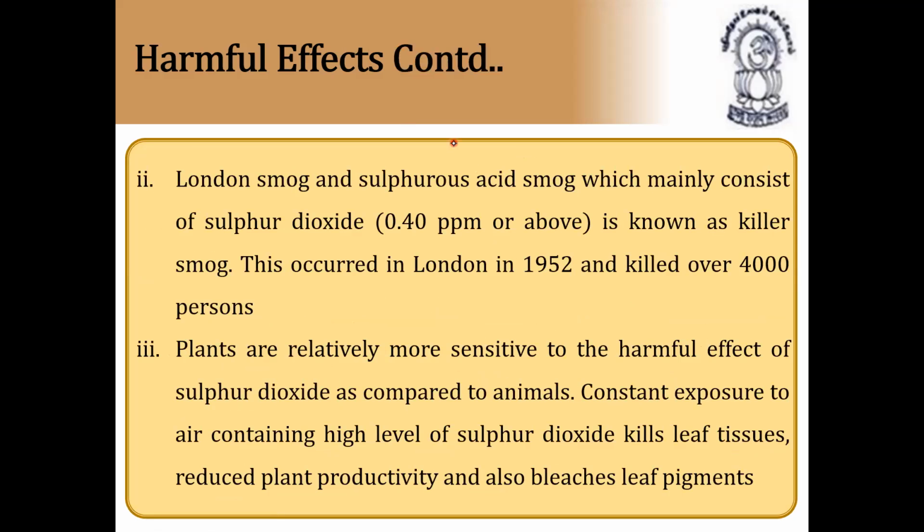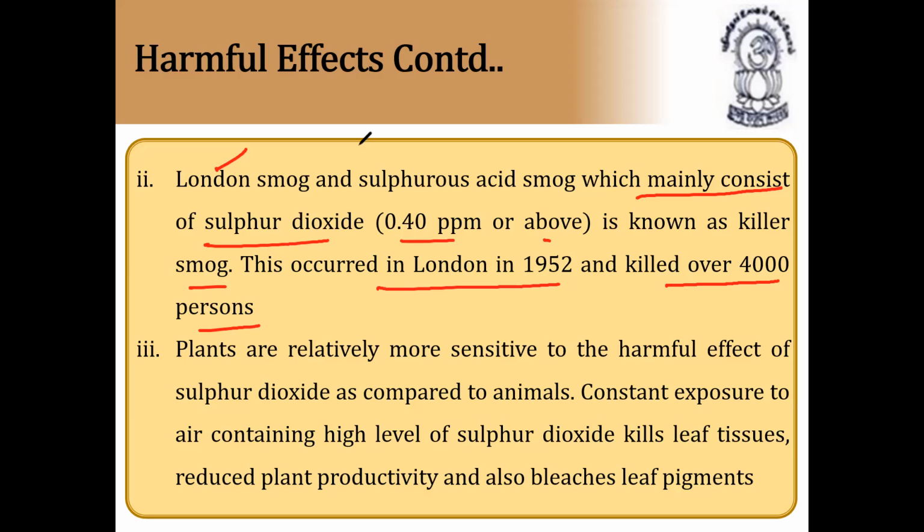Harmful effects continued. London smog and sulfurous acid smog, which mainly consists of sulfur dioxide at 0.4 ppm or above, is known as killer smog. This occurred in London in 1952 and killed over 4,000 persons. That's why the name London smog. That smog contains sulfurous acid or sulfur dioxide, which is 0.44 ppm or above. And due to this, so many persons died in England. That's why it is called London smog or sulfurous acid smog.